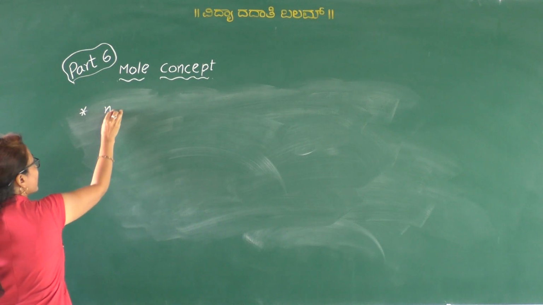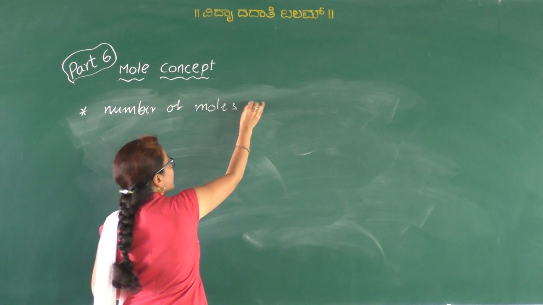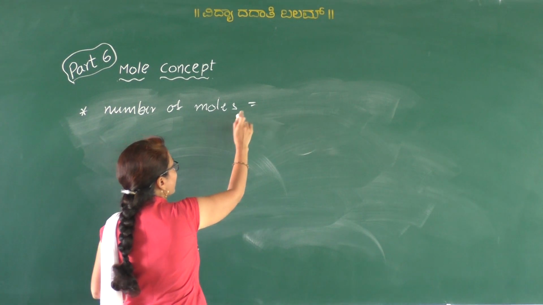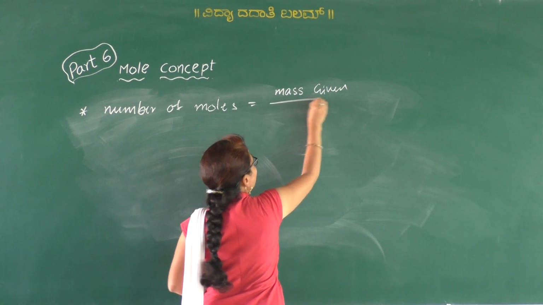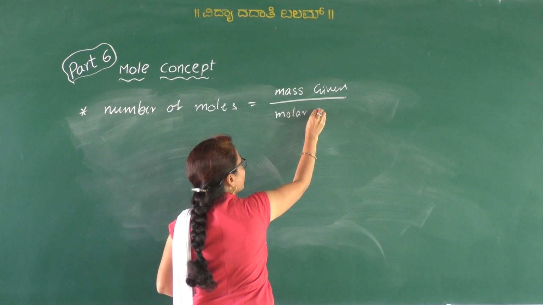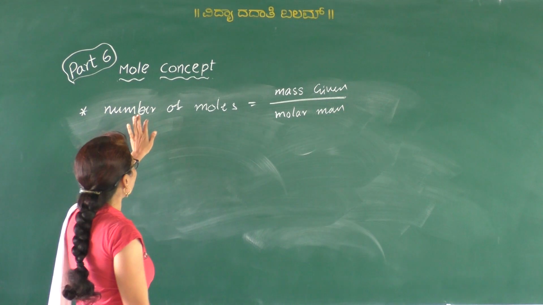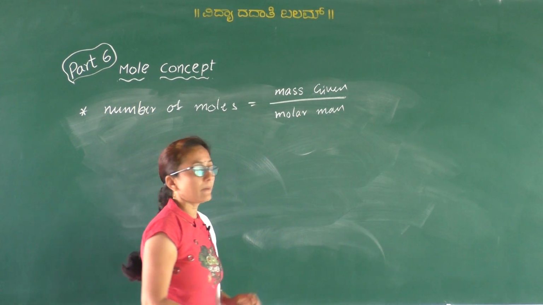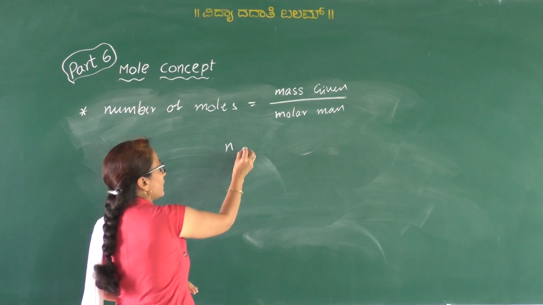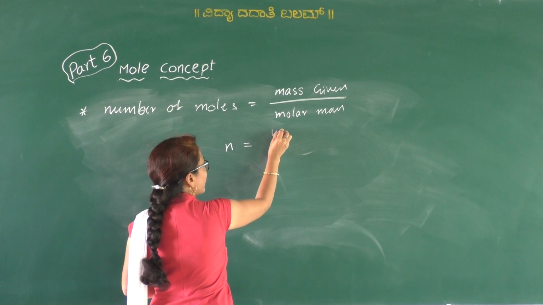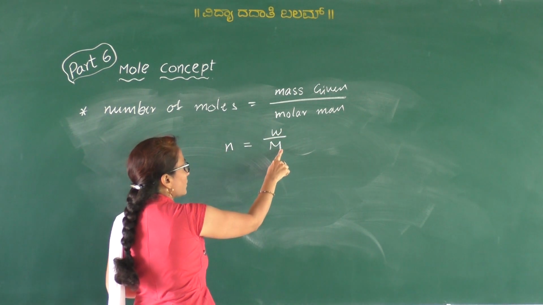The number of moles is equal to the given mass divided by the molar mass, for any substance, either an element or a compound. The number of moles is represented by the symbol small n. So n is equal to the given mass, represented by W, divided by the molar mass of the substance, represented by capital M. Therefore n = W/M.